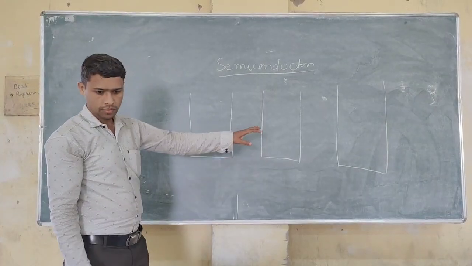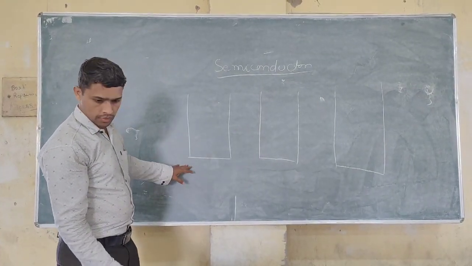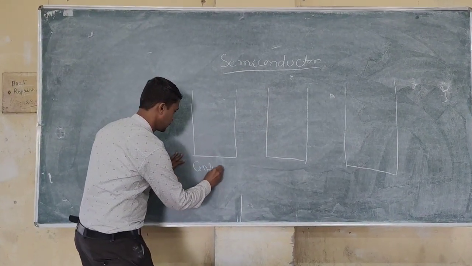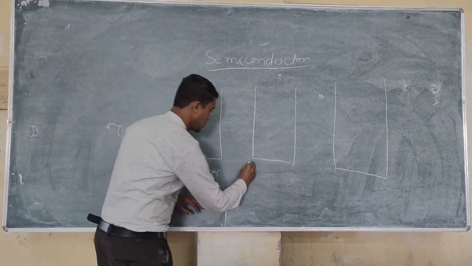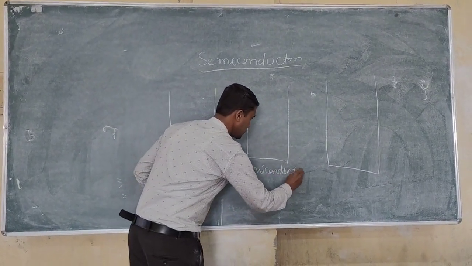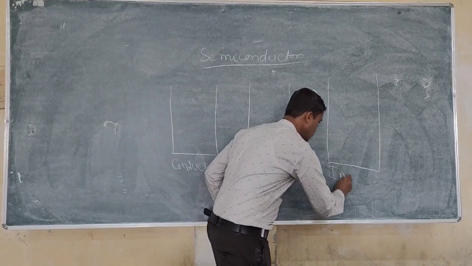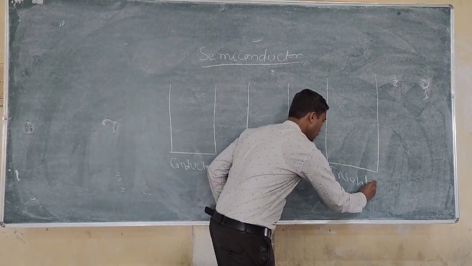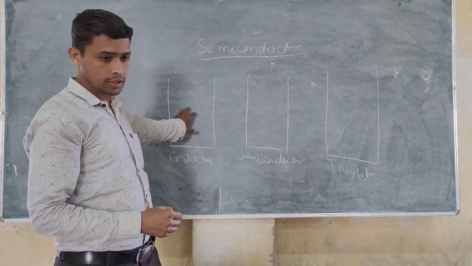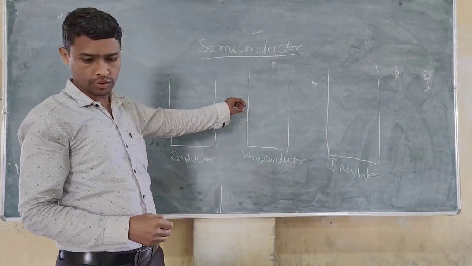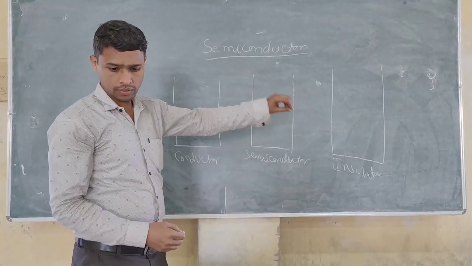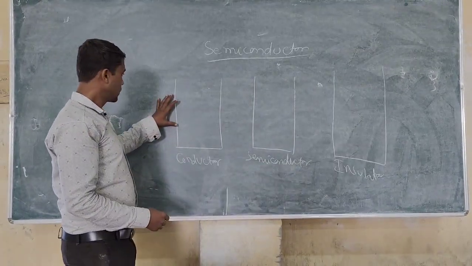This is the energy band for three types of materials. Suppose we consider this conductor. Next is semiconductor. That is insulator. All of you take it carefully because this is the basic about semiconductor. We study here insulator, semiconductor, and insulator. So this is energy band.